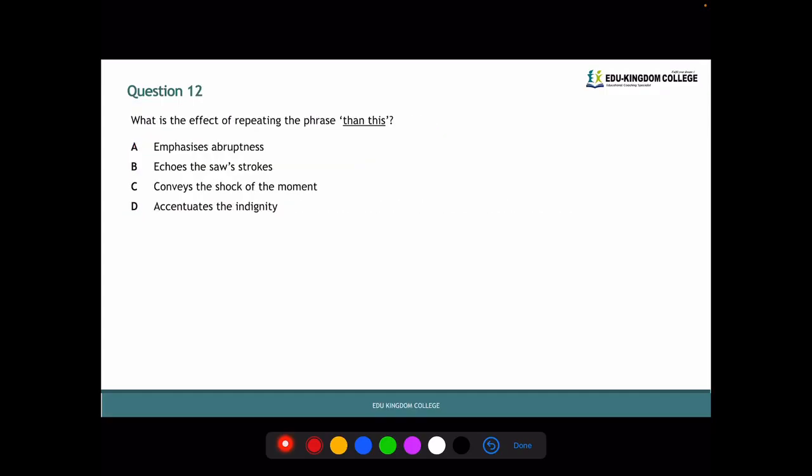So let's go to question 12. Question 12 reads, what is the effect of repeating the phrase, "then this"? A, evokes abruptness. B, echoes the sore strokes. C, conveys the shock of the moment. Or D, accentuates the indignity. So "then this," repeating, remember that's repetition.